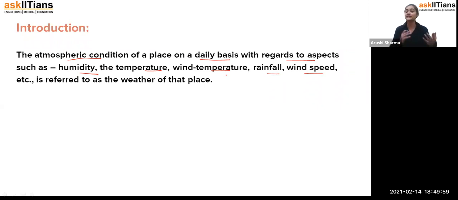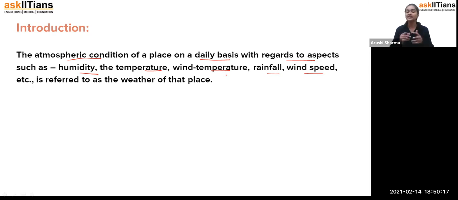If we check whether there is rain or not, that's how we check it on a daily basis. These atmospheric conditions which we check daily, so that we can make our plans according to it, we call the weather of that place. For example, right now the place where I'm living is having a winter season.